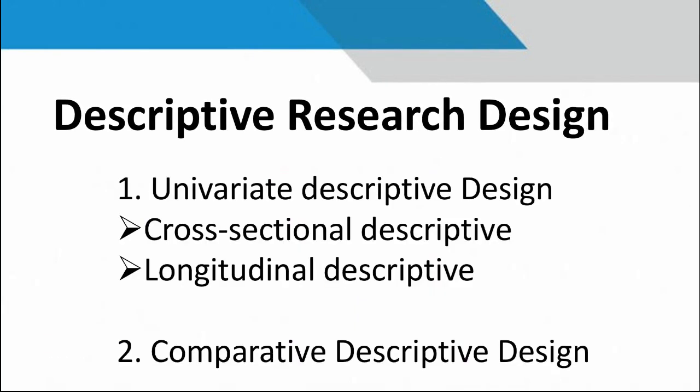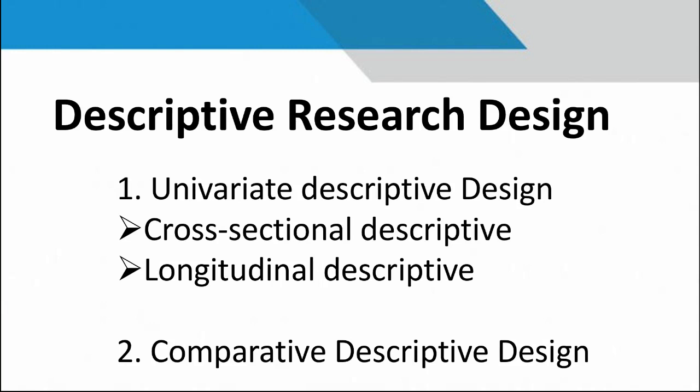In this descriptive research design, we can see different types. First is univariate descriptive design, in which there are cross-sectional and longitudinal designs. Second is comparative descriptive design. First we will see univariate descriptive design.